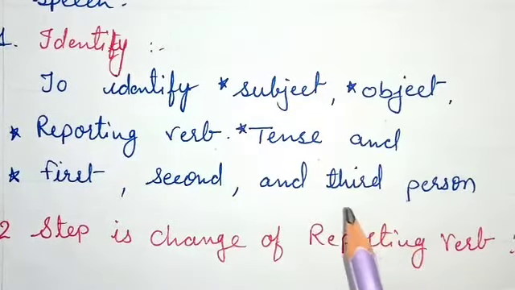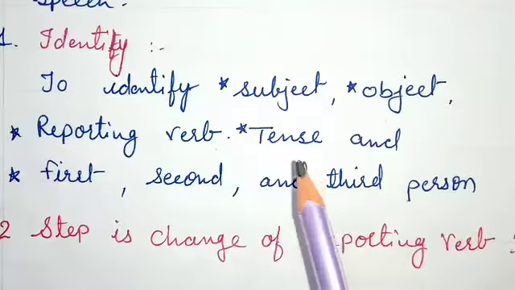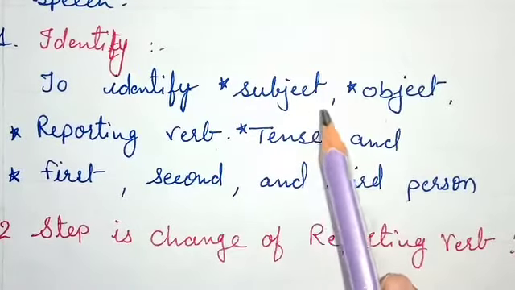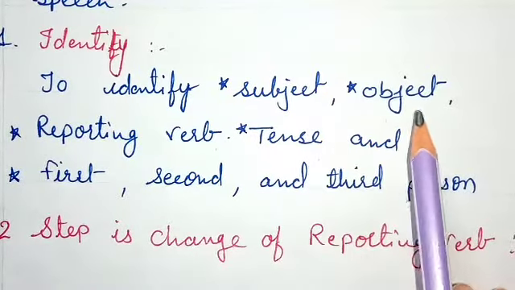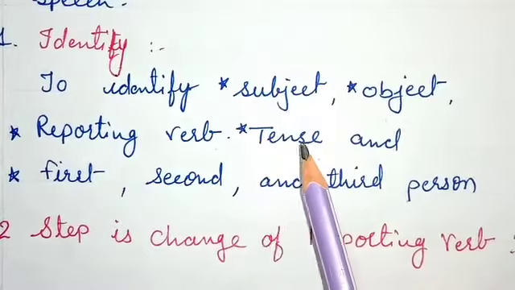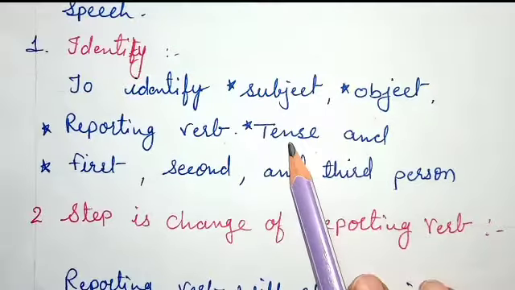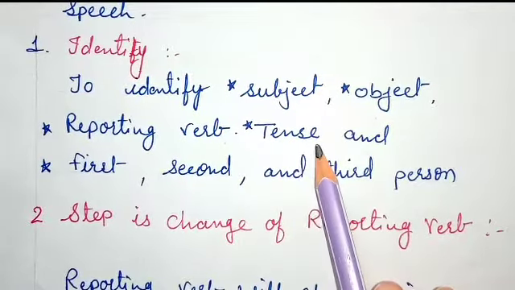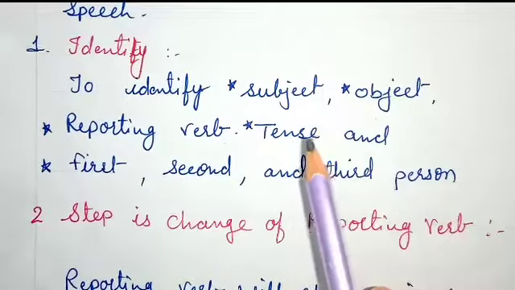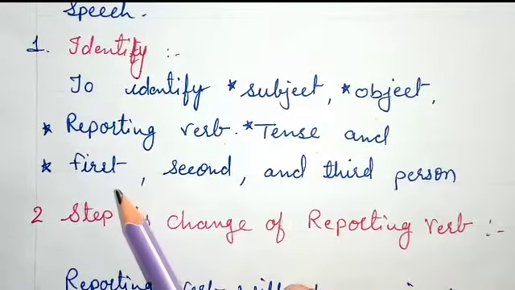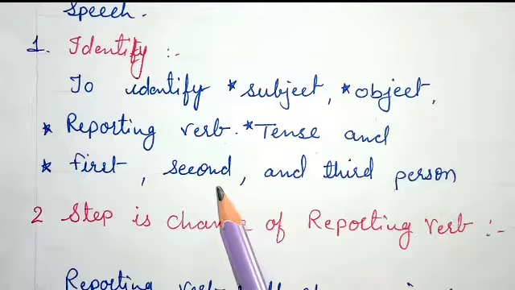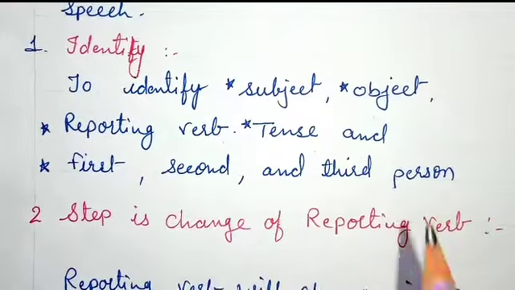I'll show you in what way you will identify it. In a sentence, you have to recognize first what the subjects are, what the objects are, which is the reporting verb, what kind of tense is there and how we change it, and what kind of persons or pronouns are there: first person, second person and third person.